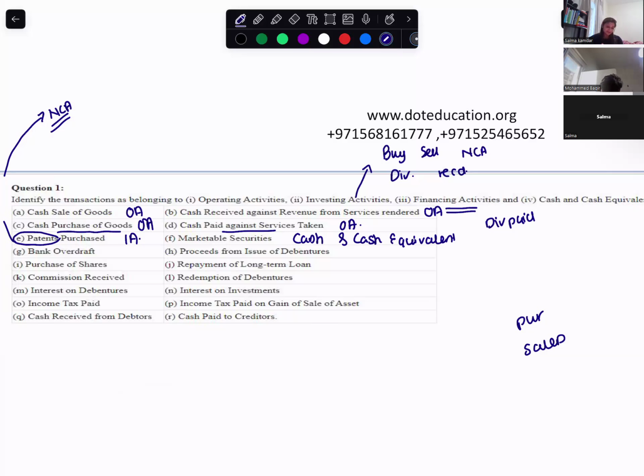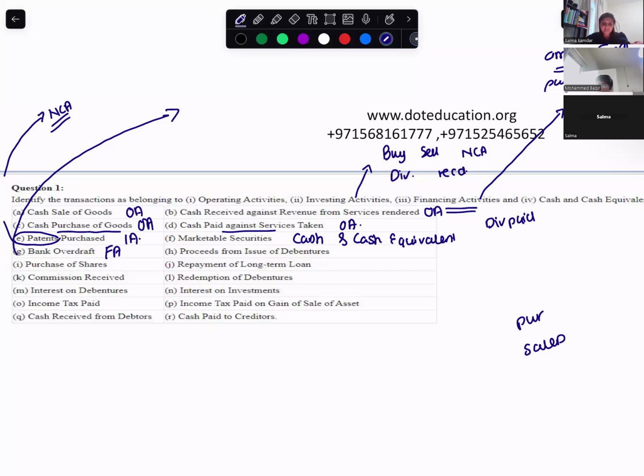Bank overdraft. Financing activity. Why financing activity? Financing activity is from where you arrange funds or you pay back the funds. When you have bank overdraft, that means you are withdrawing more money from your account than what you have, so it will be which activity? Financing.